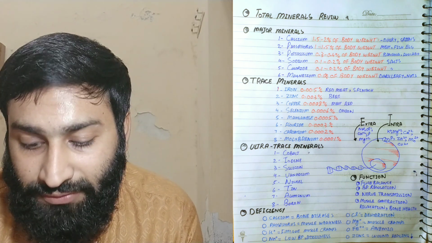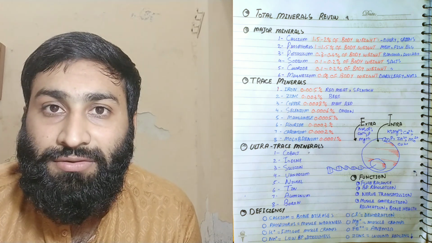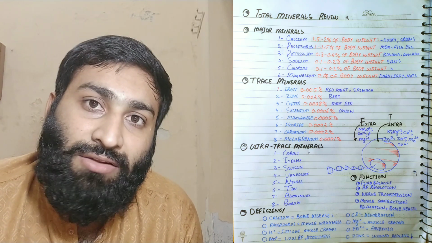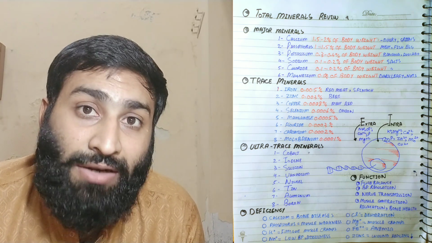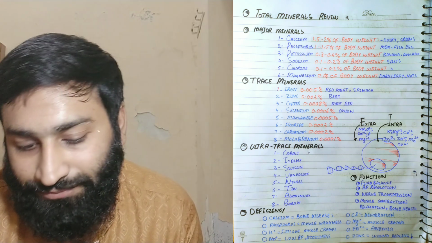Magnesium is 0.1% of body weight and it is present in dark leafy greens and nuts, because chlorophyll is present in green vegetables. So you can identify easily: if the vegetable is dark green, it means the chlorophyll is more, so you can consume magnesium.